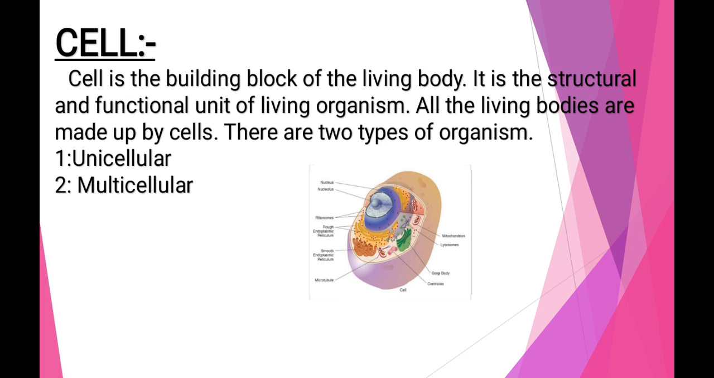You know it very well that all the living things are made up of cells. Cell is the unit of life. It's a building block of living organisms. All living organisms are made up of cells. But according to the number of cells, there are two types of organisms, unicellular and multicellular.